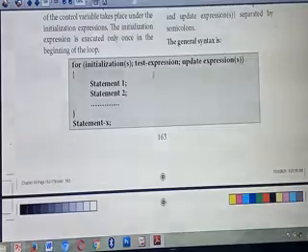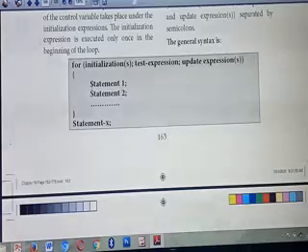Listen carefully: if the condition is true, the control flows to the statements. The statements you are giving inside the loop will execute. After the execution of these statements, the update expression will run.